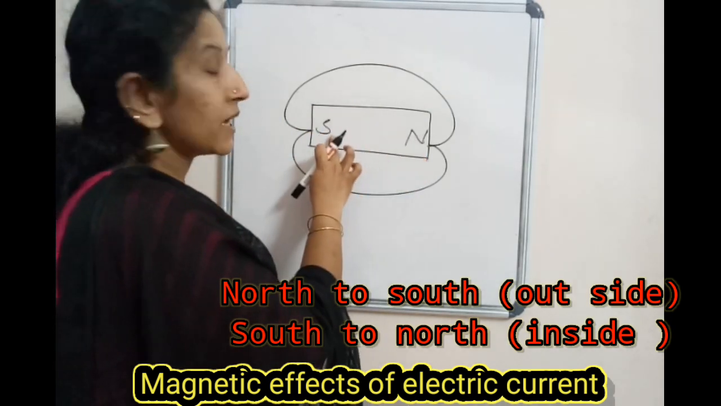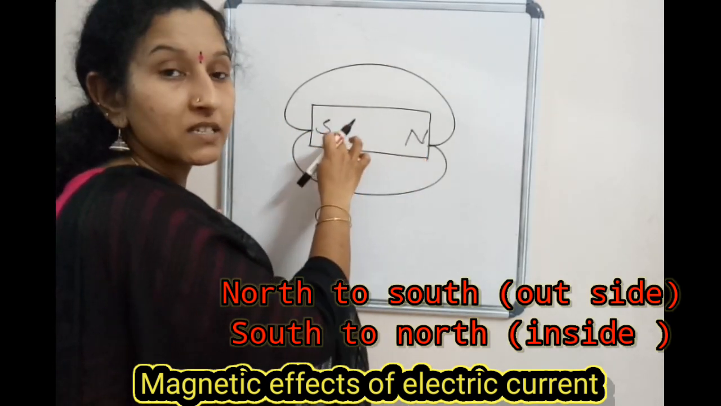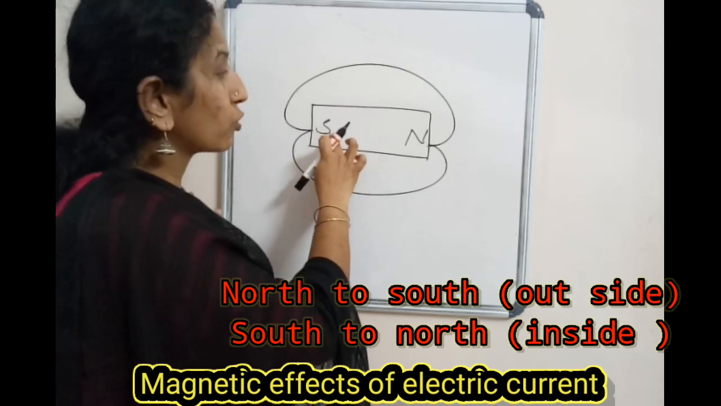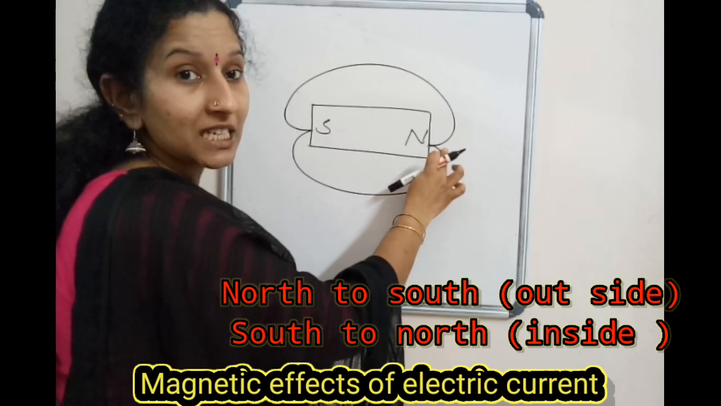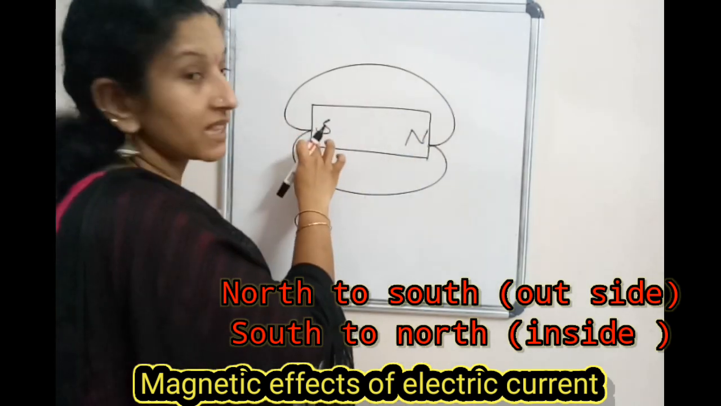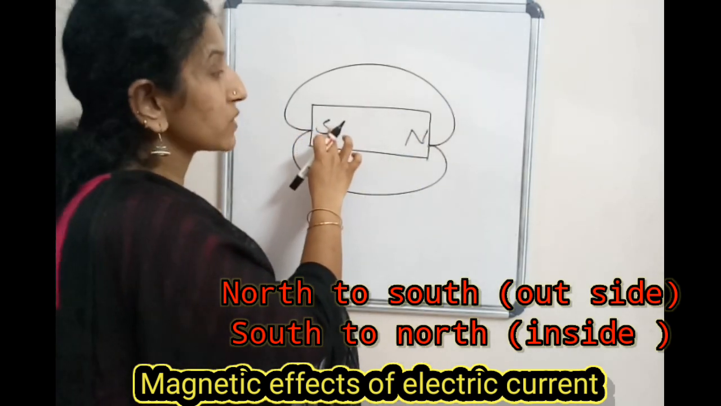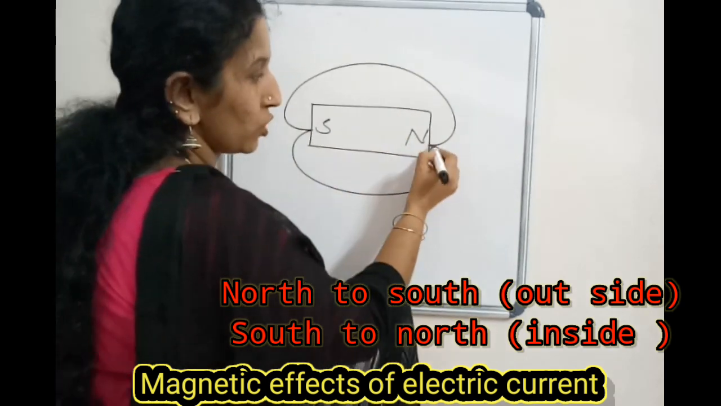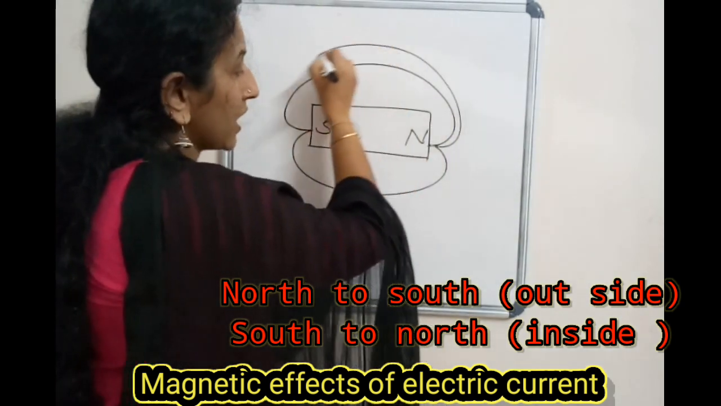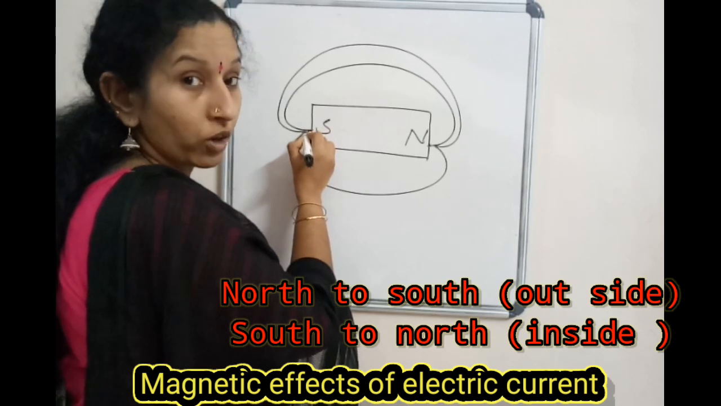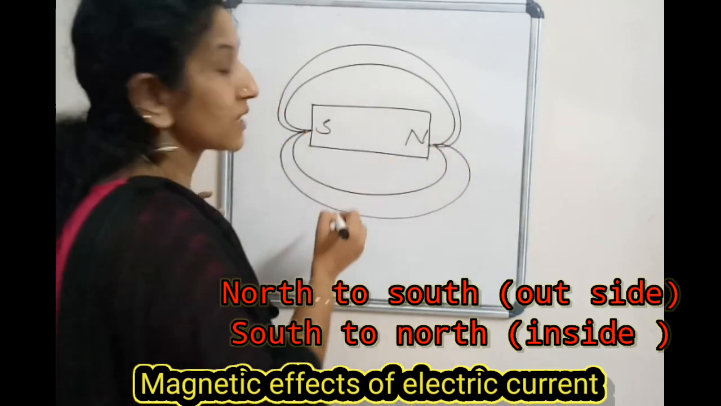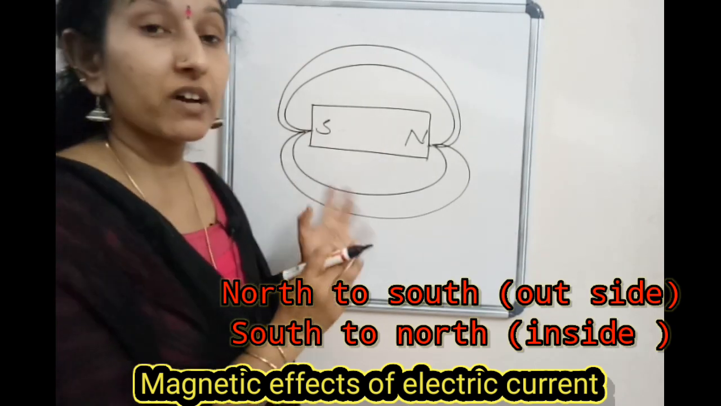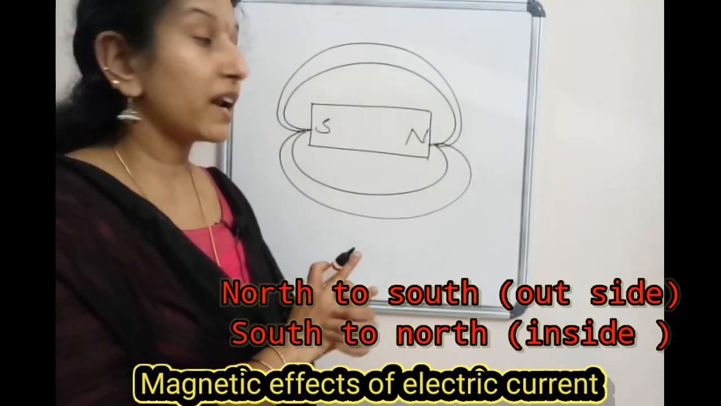So what is the direction of the magnetic field lines inside the magnet? It is south to north. So the magnetic field lines emerge from the north pole, merge at the south, and inside it is from south to north. So what is the first property of the magnetic field lines?